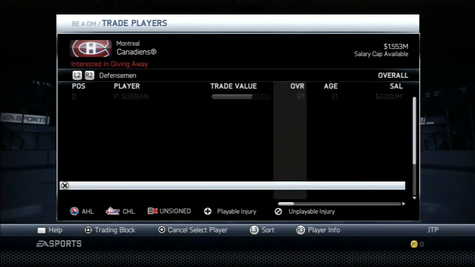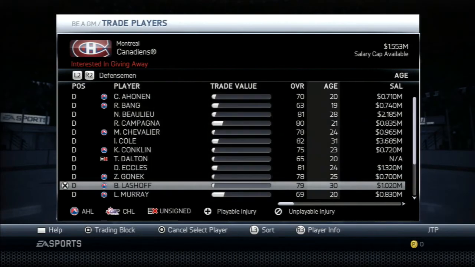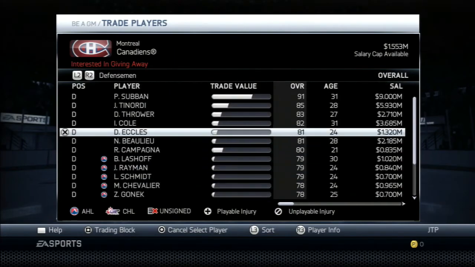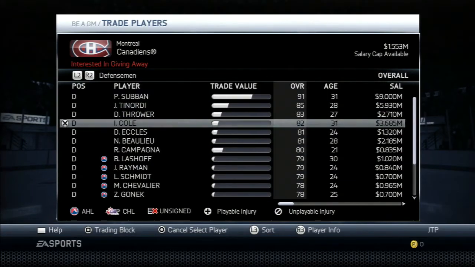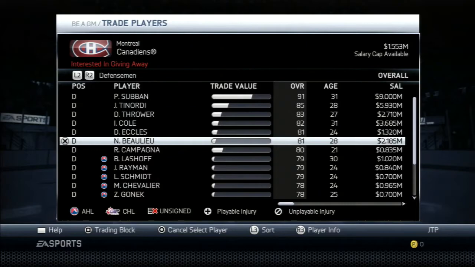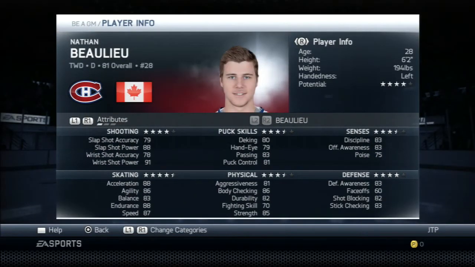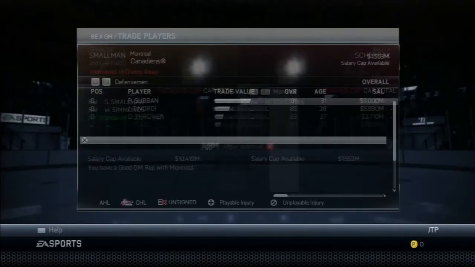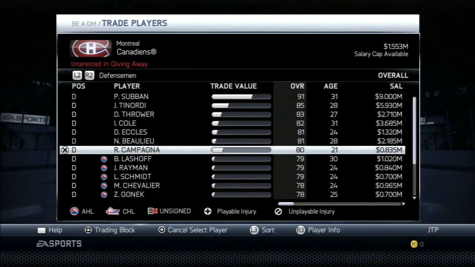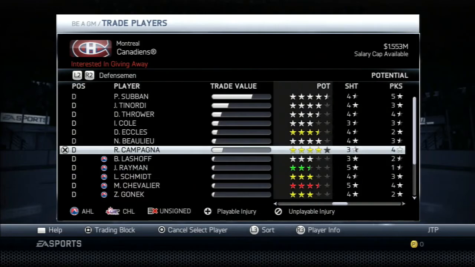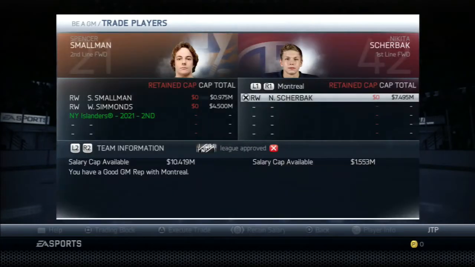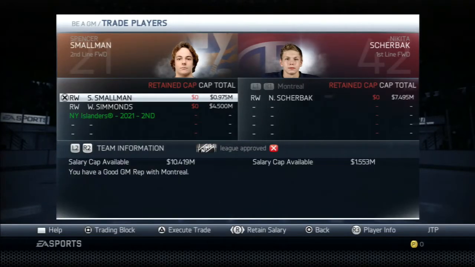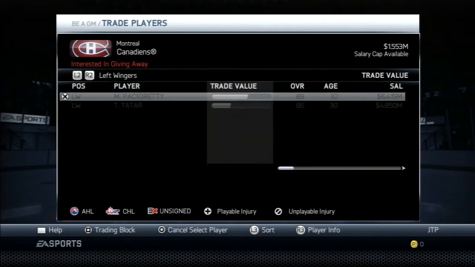Do they have any defensemen I might be willing to pick up? Nathan Beaulieu, two-way defender. Now we have our defensive core. This guy looks pretty good. He's got good potential. But yeah, so this deal would be pretty much just for Nikita Sherbak.